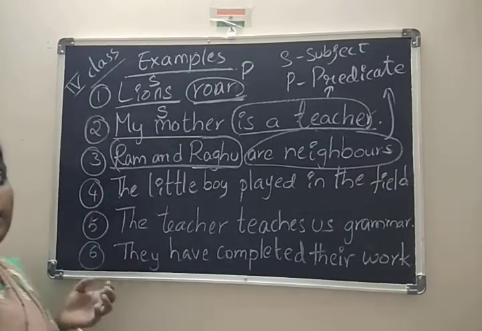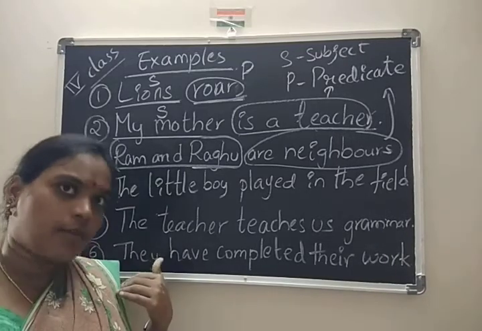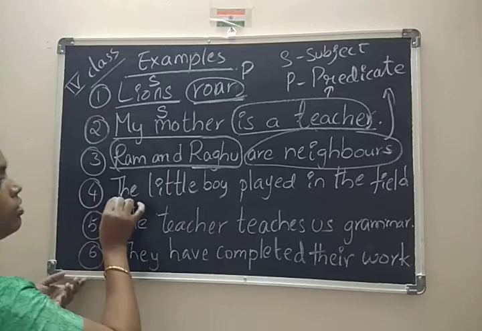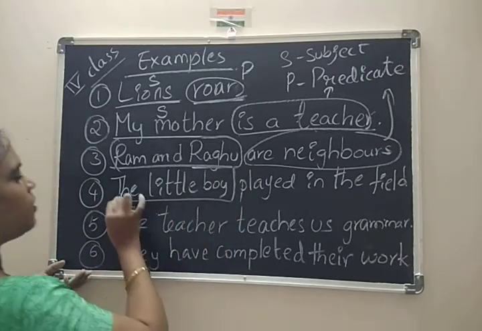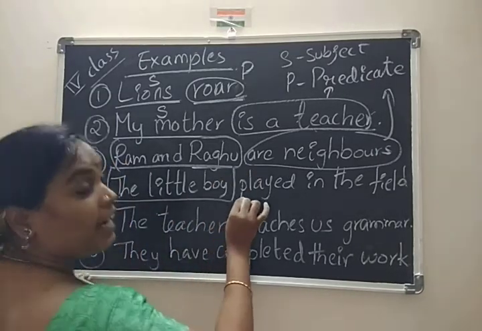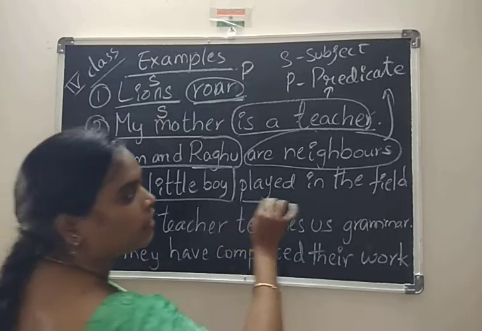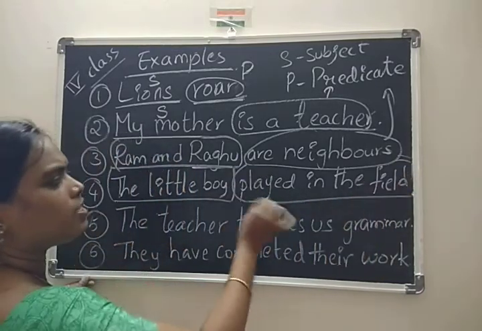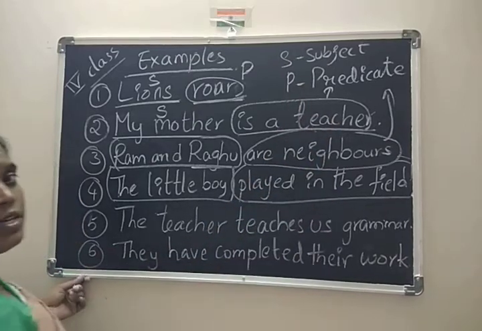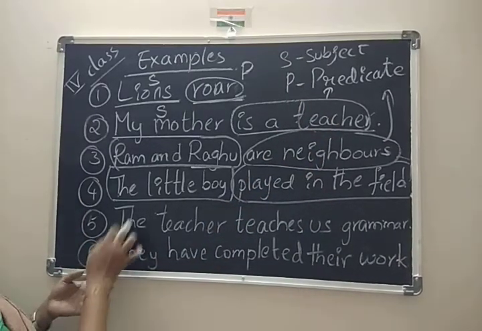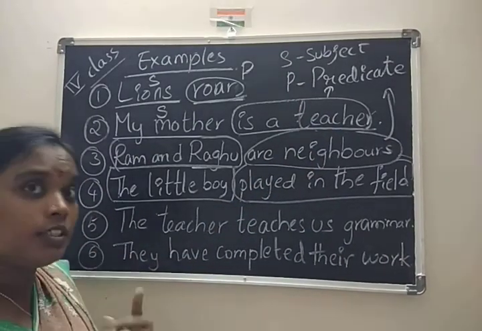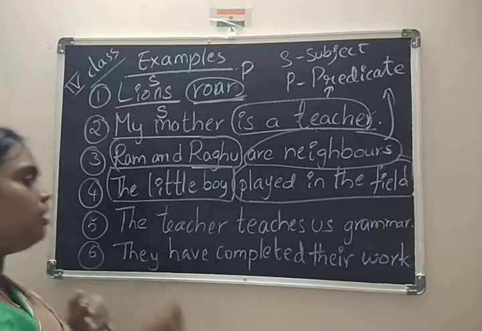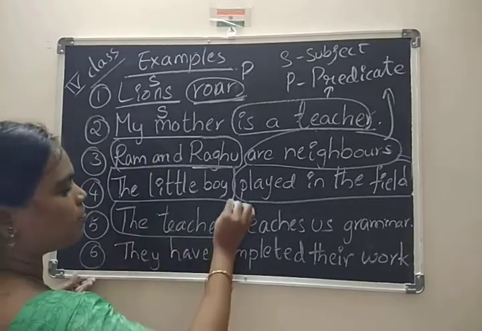Next, the little boy. Is the separate subject? Is it correct? No. So the little boy is the subject. Played, verb, played in the field. You can write even ground also. It's a predicate. Now coming to the teacher: the is not separate and teacher is separate. The teacher is a subject.